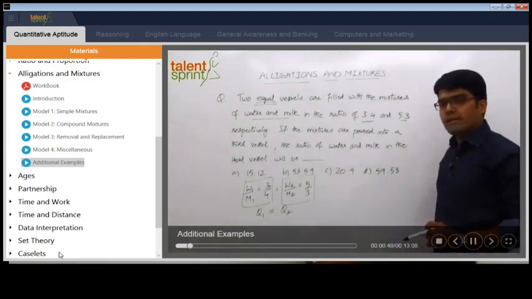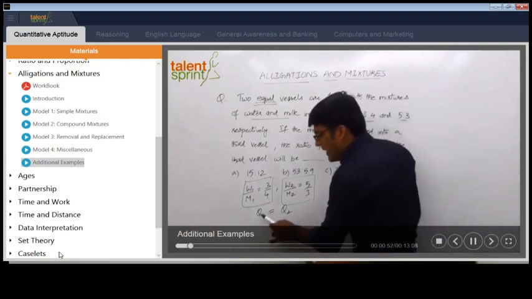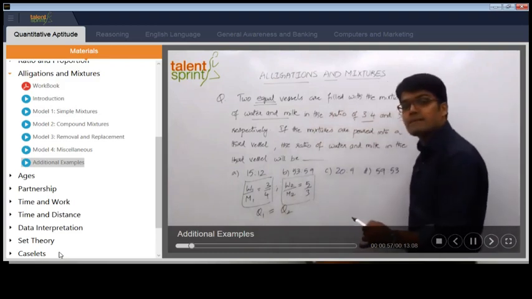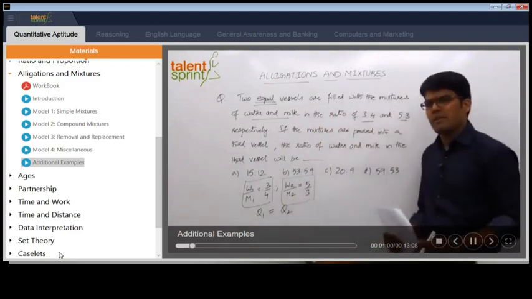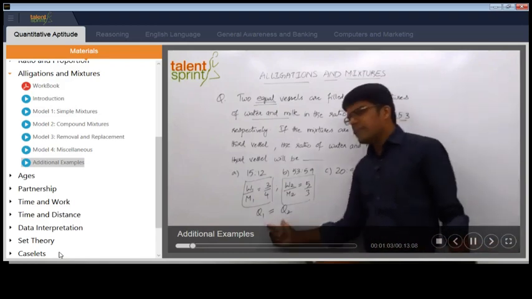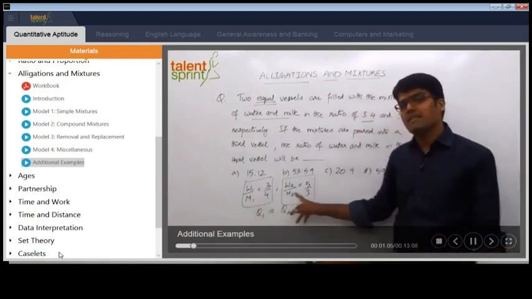Now the point to be noted here is, if you look at vessel 1, how many parts have we got? 3 parts and 4 parts. That means total 7 parts. Vessel 2 has got how many parts? 5 parts and 3 parts, 8 parts. Now you might be wondering, when the two quantities are equal, how can the first one have 7 parts and the second one have 8 parts?